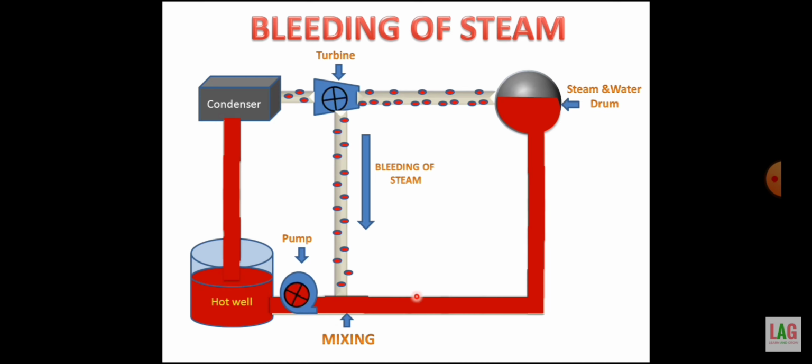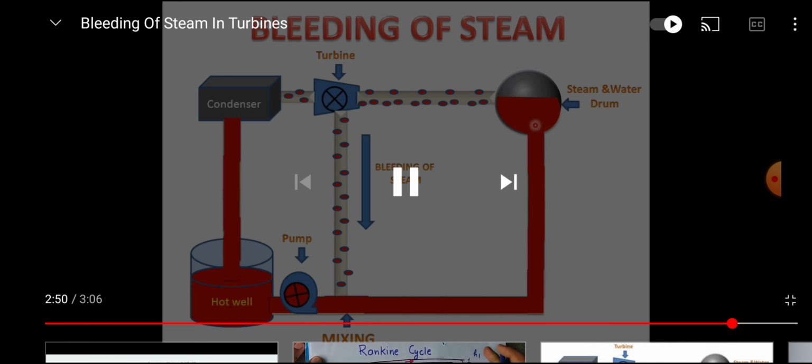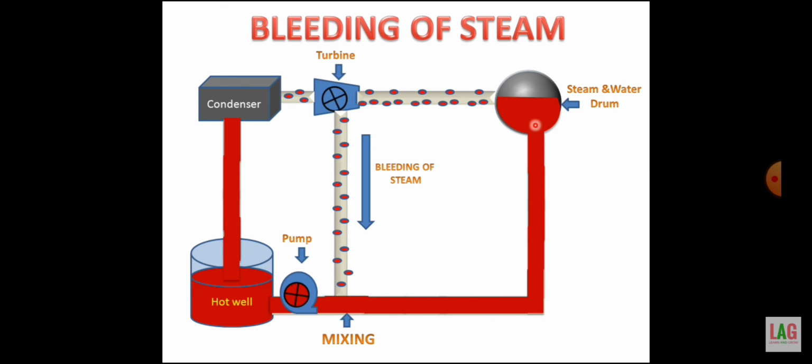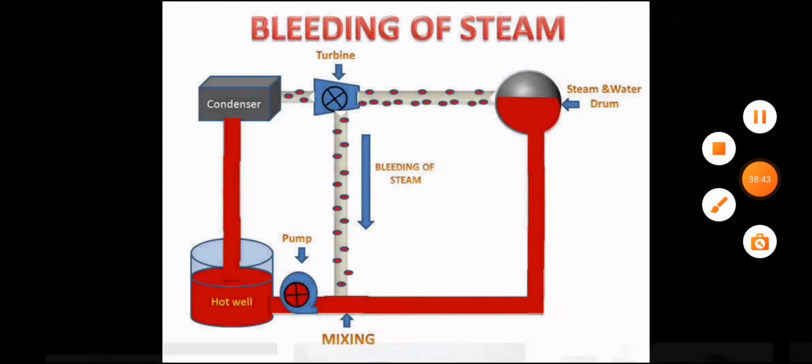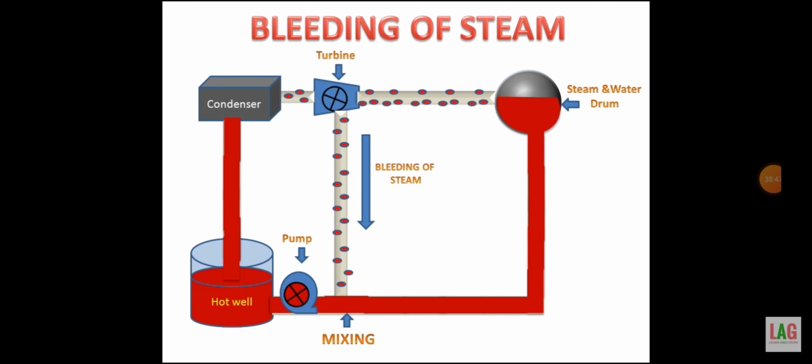Preheated water will be sent to the boiler. This preheated water requires less energy for evaporating, so thermal efficiency will be increased by the bleeding of steam. So this is the working of bleeding of steam for preheating the water.